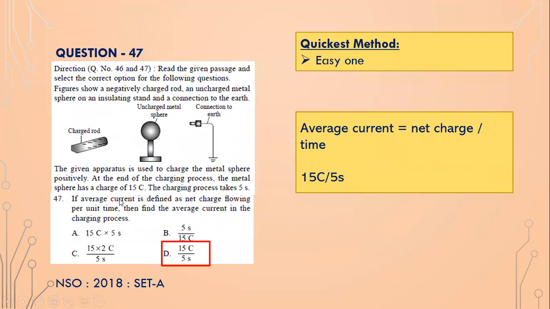And if the average current is defined as net charge flowing per unit time, then find the average current in the charging process. Extremely easy question. So what is the total charge? Total charge is 15C. And what is the time? Time it took was 5 seconds. So the average current is charge flowing through time, isn't it? So that is 15C upon 5s is the average current.